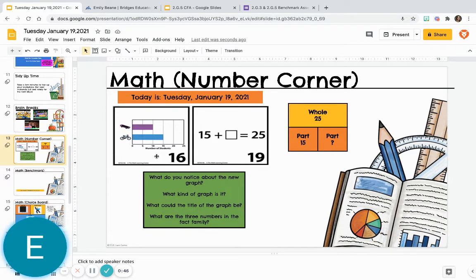Start thinking about what the title could be for this graph. And then maybe what the three numbers are for this fact family. So I'm going to give you just a minute to think about that.